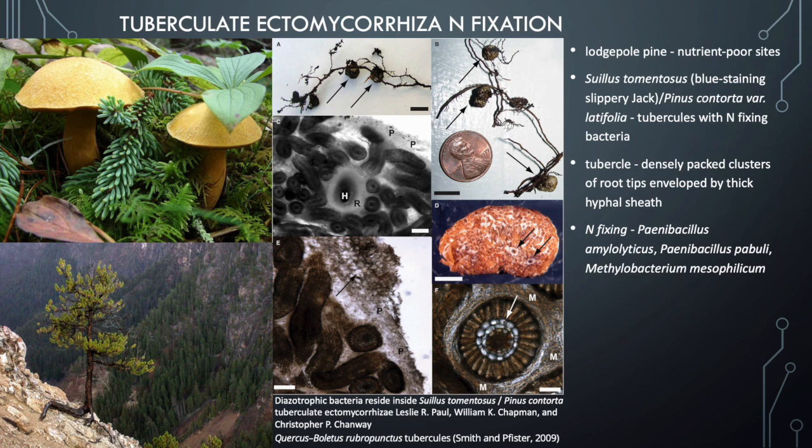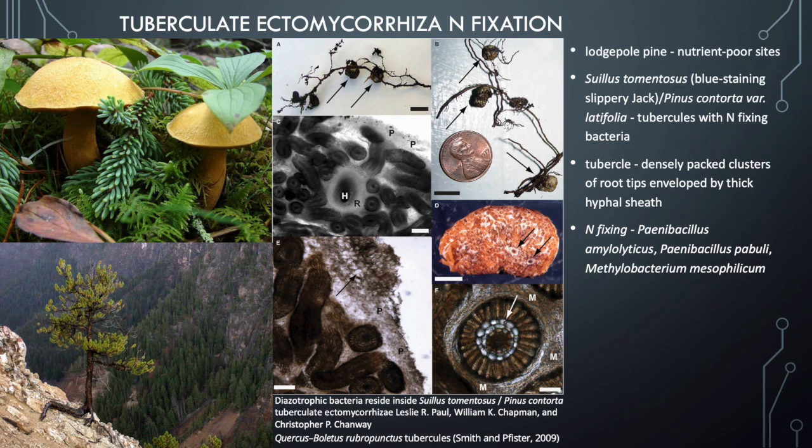A good example is this tuberculate ectomycorrhiza nitrogen fixation, where lodgepole pine, which grows in nutrient-poor sites, is mycorrhizal with an ectomycorrhizal species called Suillus tomentosus, which is commonly known as the blue staining slippery jack. And it forms tubercles with nitrogen-fixing bacteria. So this adds another complexity of how nutrients are gained by another species providing a service to the symbiosis.